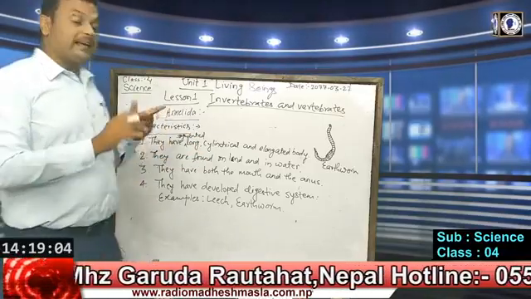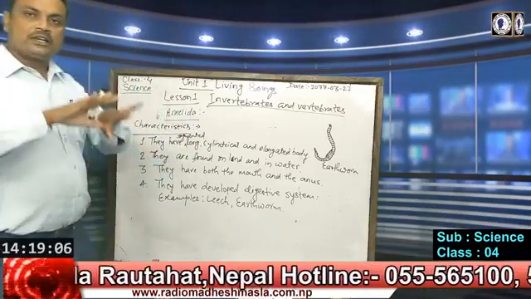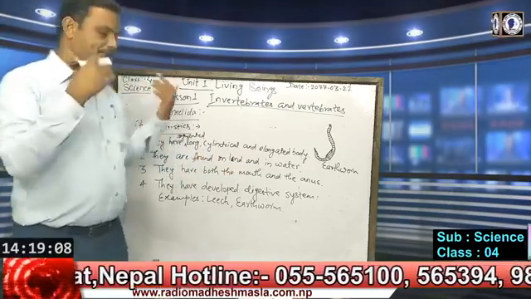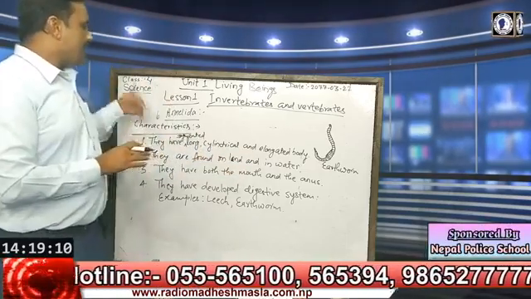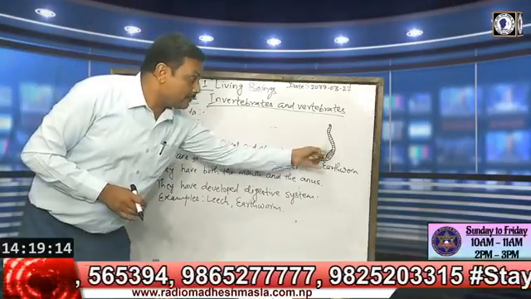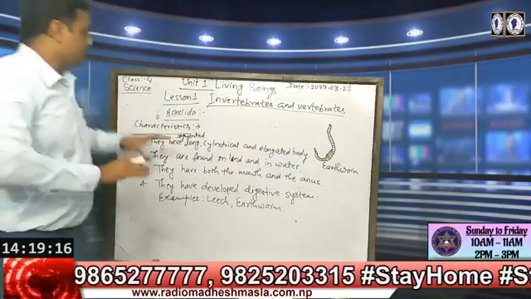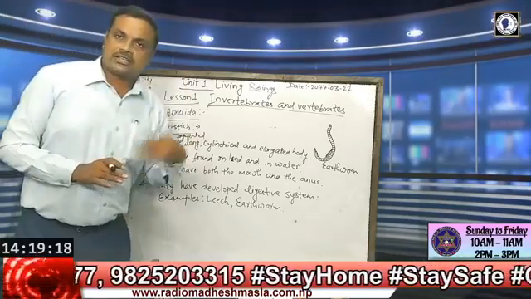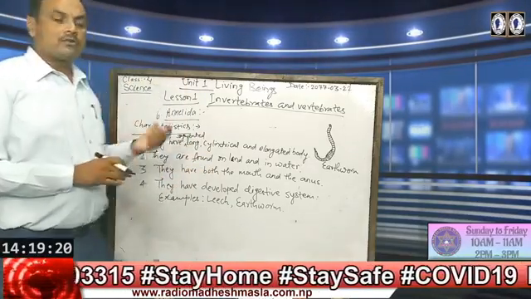This is the main point to distinguish between Nemathelminthes and Annelida. Annelida body is segmented, with segments like rings, but the phylum Aschelminthes or Nemathelminthes, roundworms, have no segments in their body.